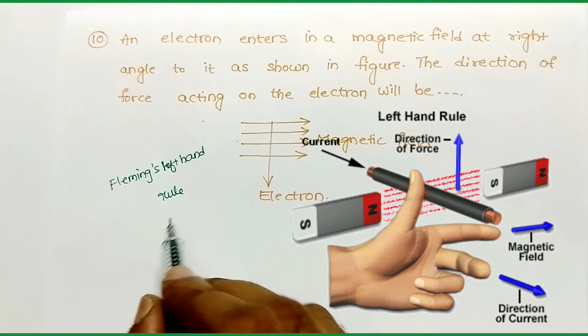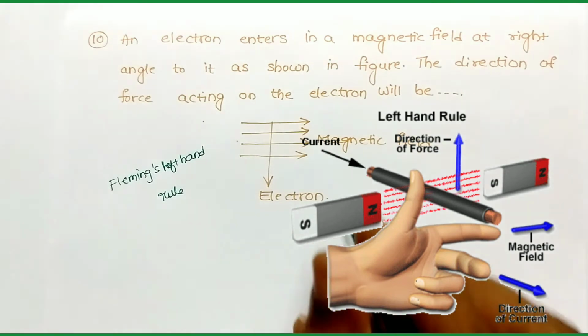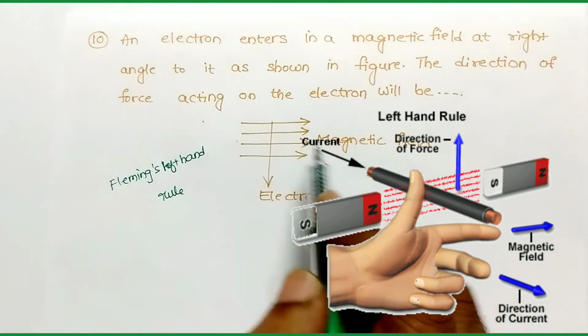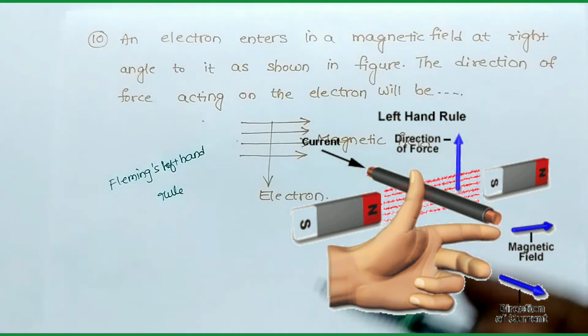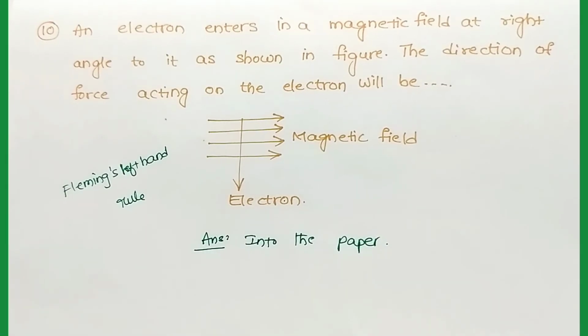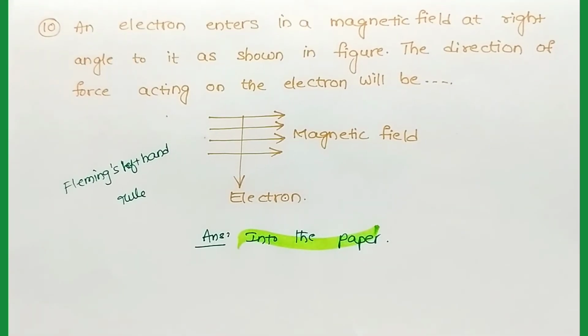Using this rule, the direction of force acting on this electron is into the paper. So the answer is into the paper.